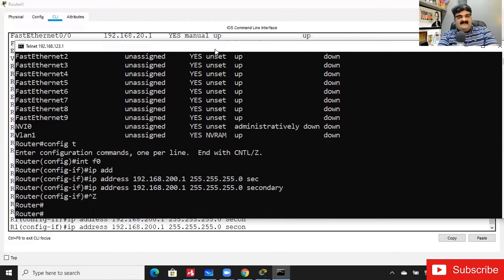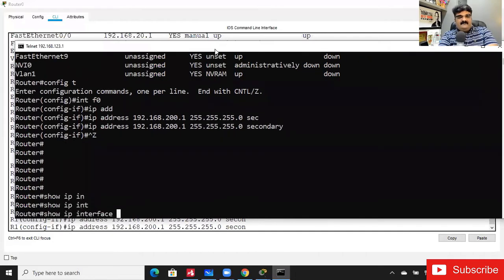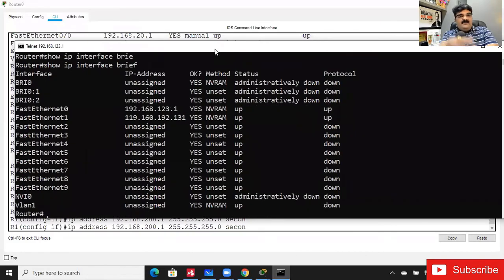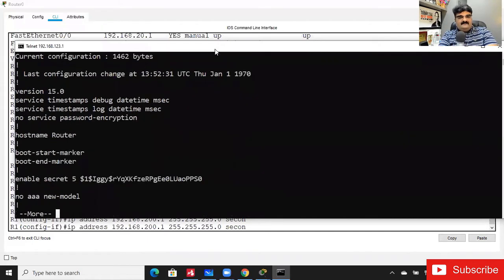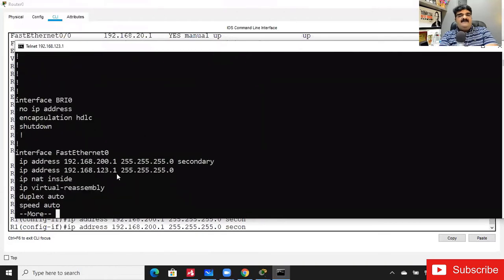And suppose I want to check it, show IP interface brief, it will not be visible over here. But if you want to verify this, you can give the command show running config. See, it has a second IP. So if you use this word secondary, it will not overwrite your previous IP address, and you can assign multiple IP addresses to the same interface.